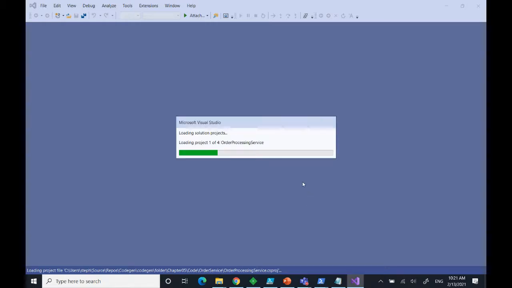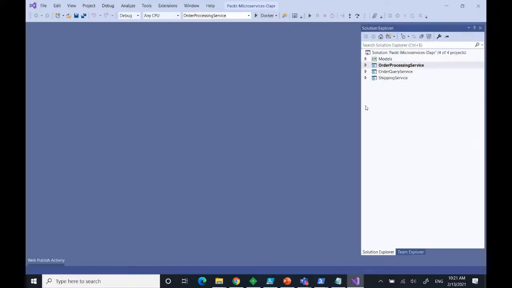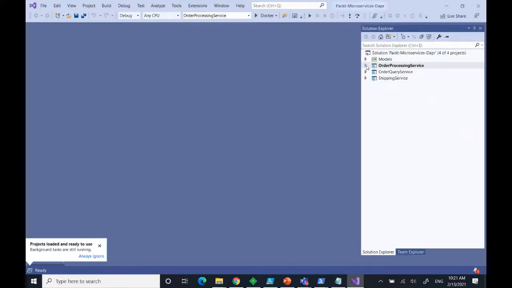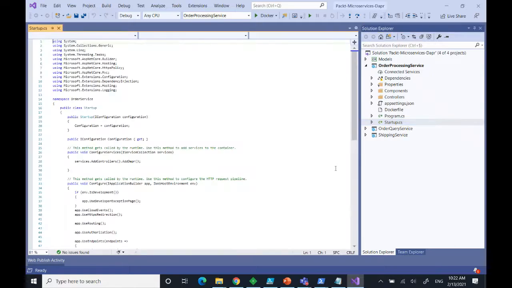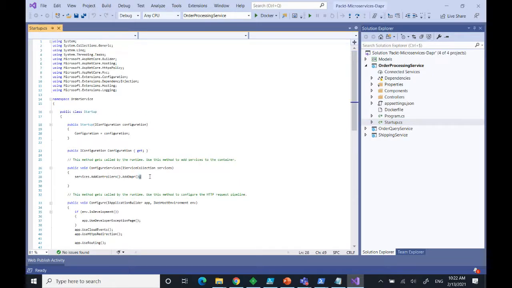So here we'll see again, remember that Dapr can be used with any language, right? But since we have a Dapr SDK for .NET Core, we can use the Dapr SDK, but that's absolutely not a must. Of course, when you do this, it integrates nicely with the .NET Core framework in this case. So to integrate Dapr into your services, you simply have to add Dapr in the startup, and you're already good to go.